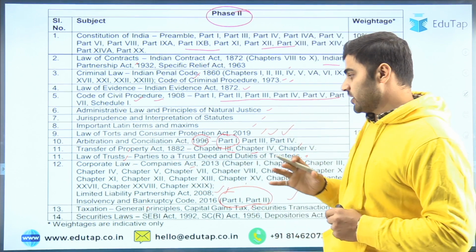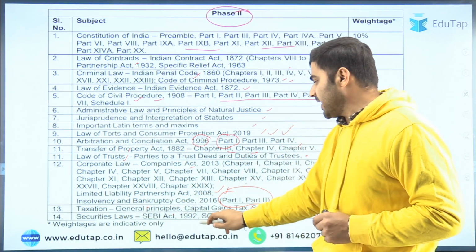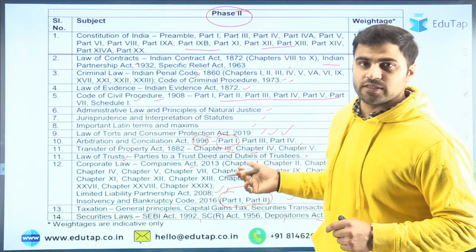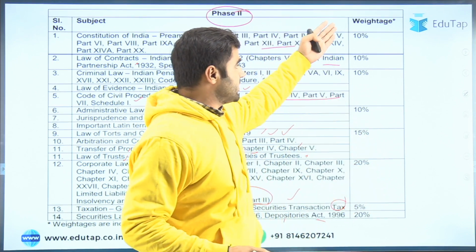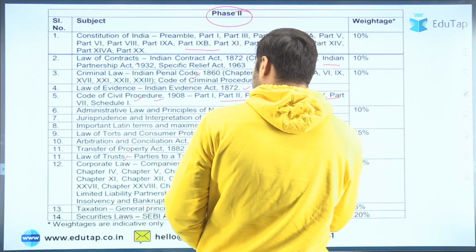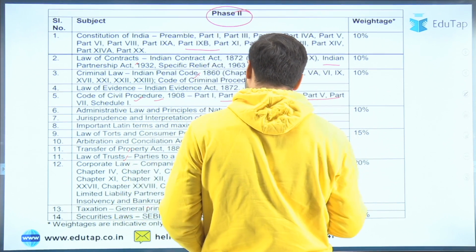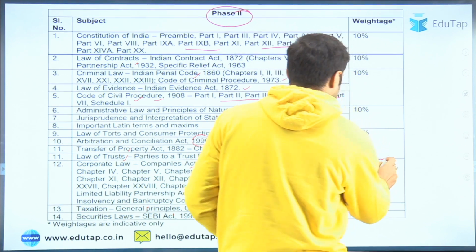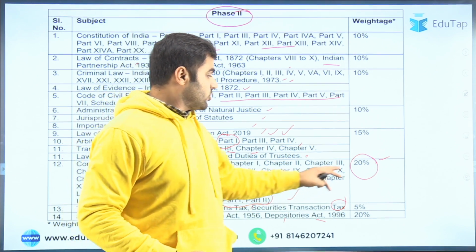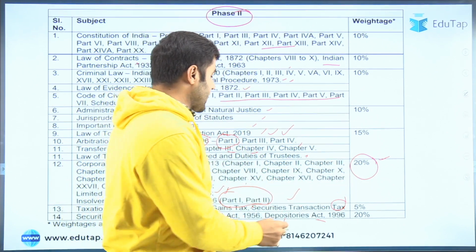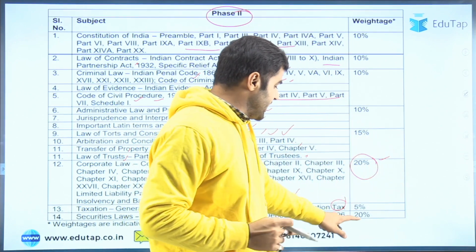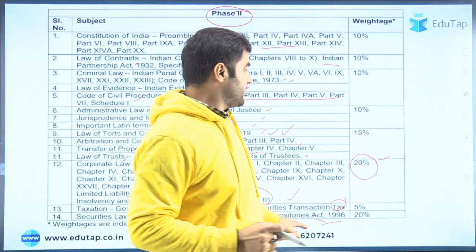विच वाज नॉट द पार्ट ऑफ द सिलेबस ऑफ फेज 1। बाकी सिक्योरिटीज लॉज, सेबी एक्ट 1992, एससीआर एक्ट, डिपॉजिटरीज एक्ट, they were the part of the syllabus of phase 1. And again here the weightage is also mentioned here again, so you can see that the corporate law, that is the Companies Act, the Limited Liability Partnership Act and Insolvency and Bankruptcy Code, the weightage of 20% is assigned for this one, right? तो इन तीनों के लिए 20% का जो वेटेज है दैट इज असाइंड। और यहाँ पे सेबी, दैट इज सिक्योरिटीज रिलेटेड जो भी लॉज हैं, जो भी लेजिस्लेशन है, सो they have been assigned the weightage of 20%, right?